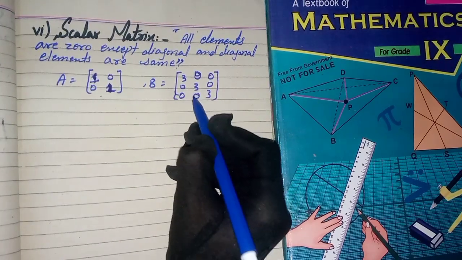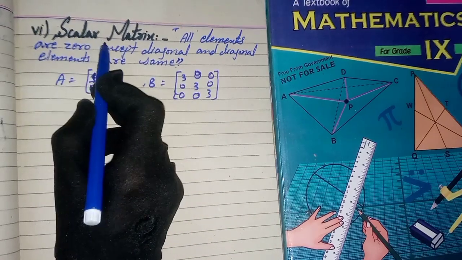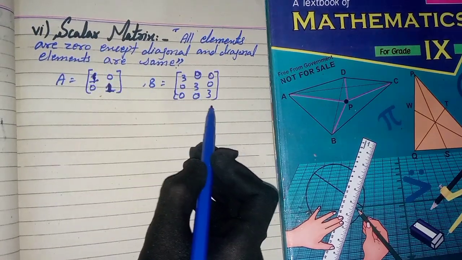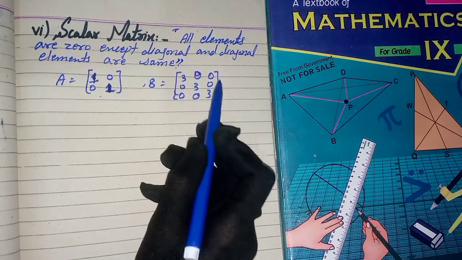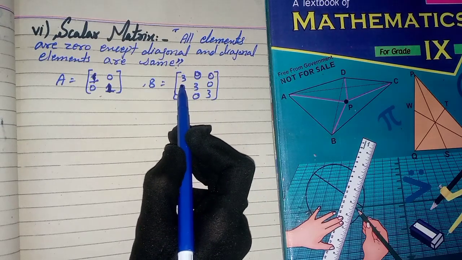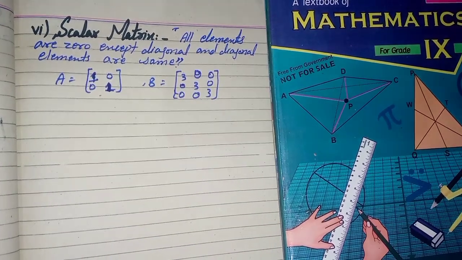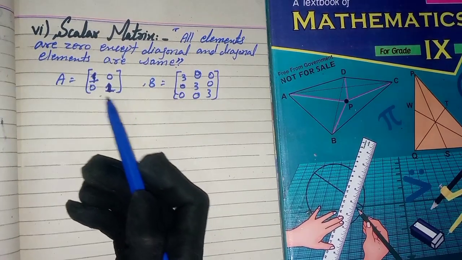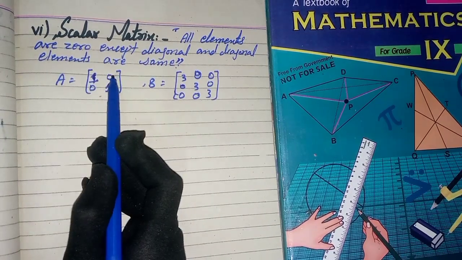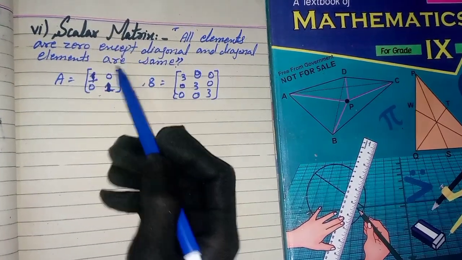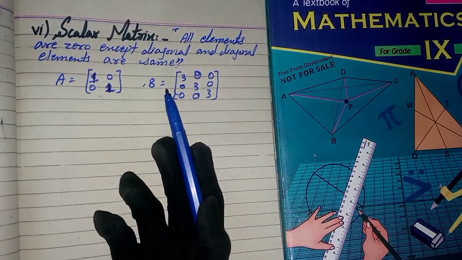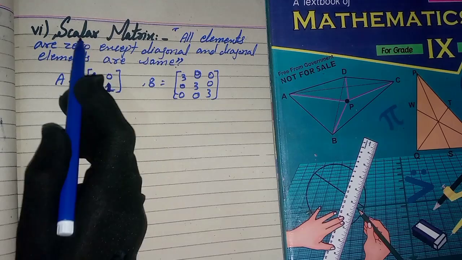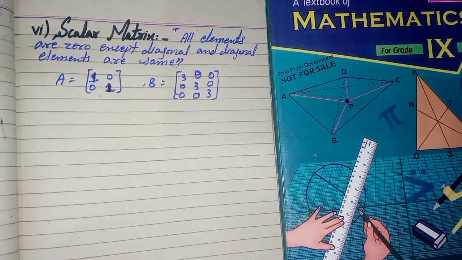This is also a scalar matrix because the diagonals are the same and all other elements are 0. A scalar matrix is also a diagonal matrix, but every diagonal matrix cannot be a scalar matrix.